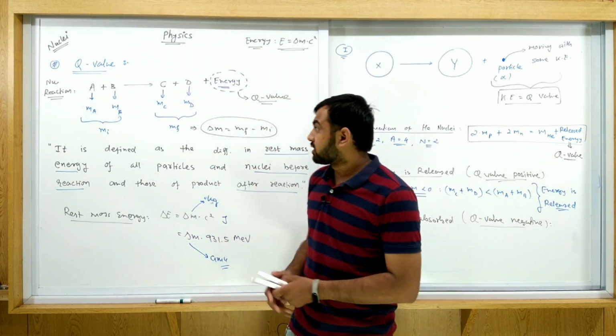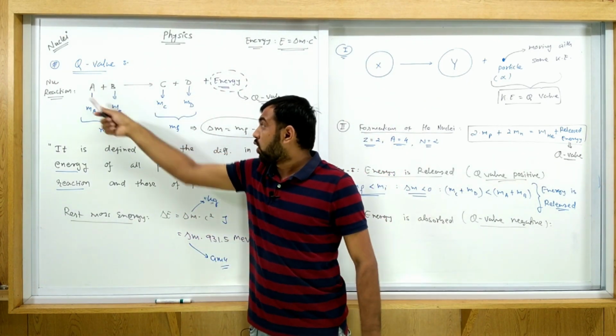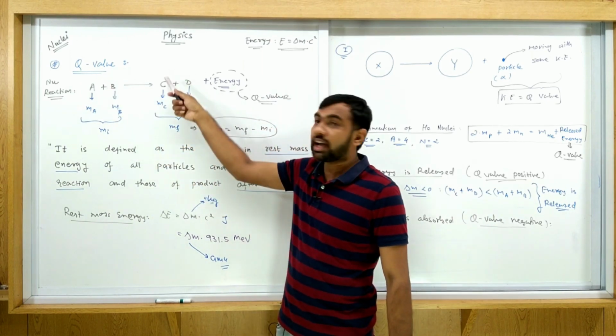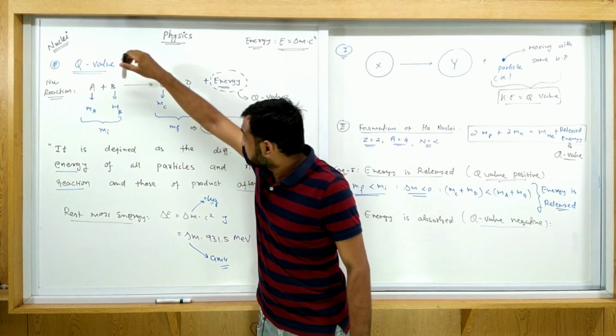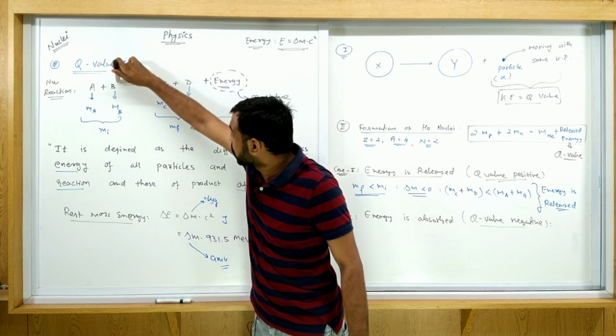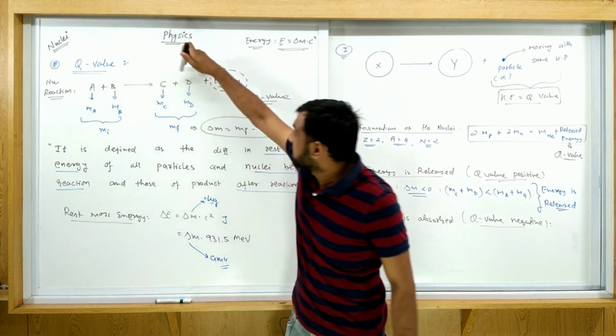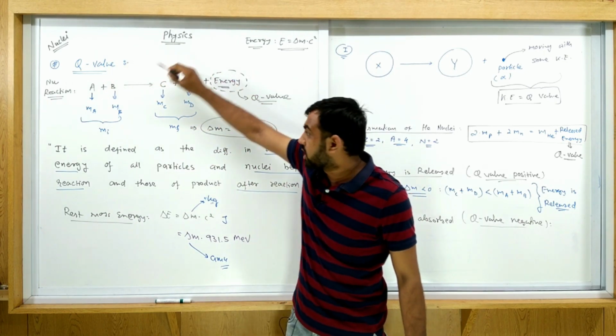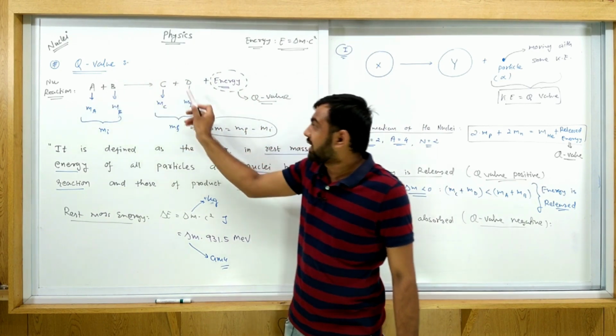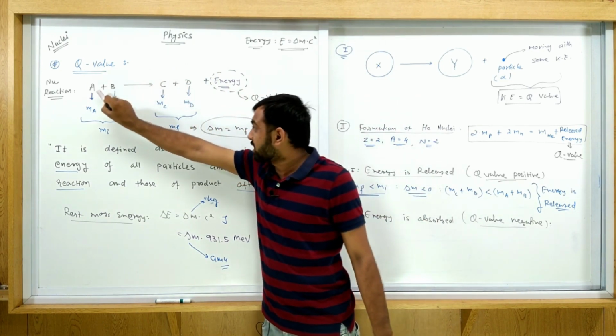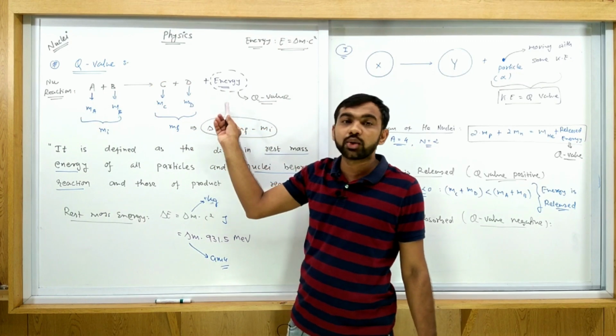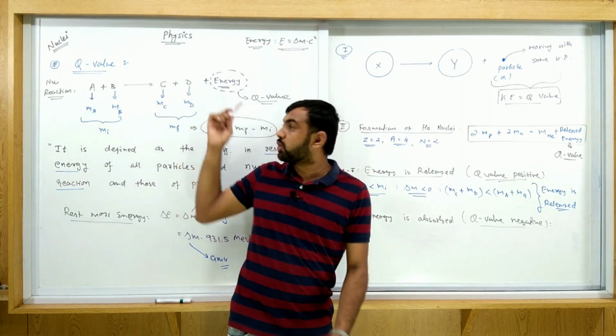Consider the product having a higher mass. Here we supplied some energy and this energy is converted into mass. If the mass is higher, then energy is converted into mass.